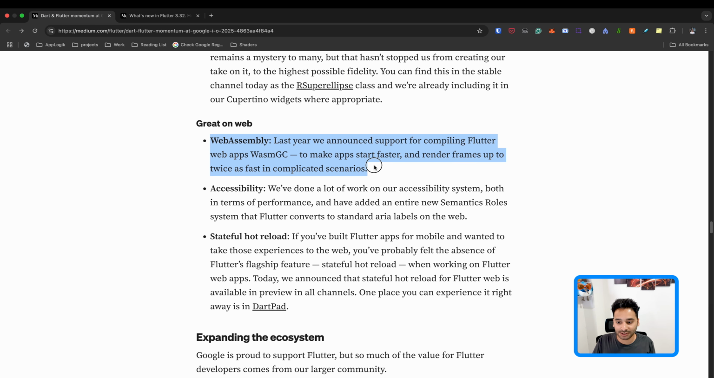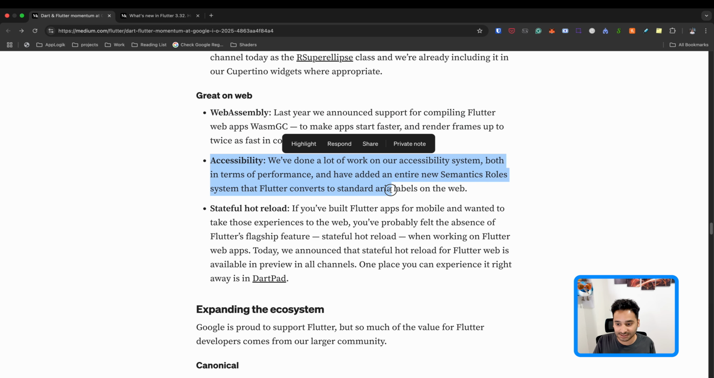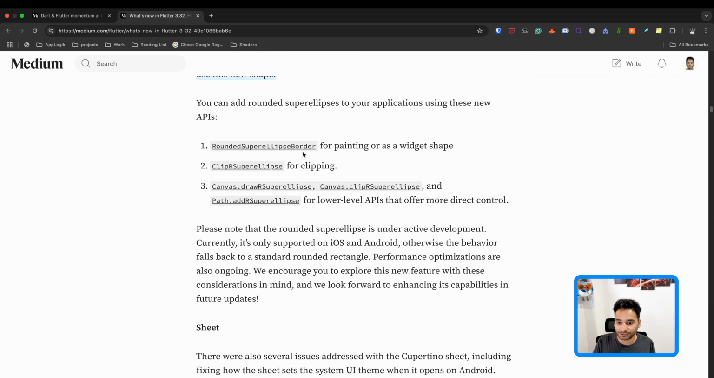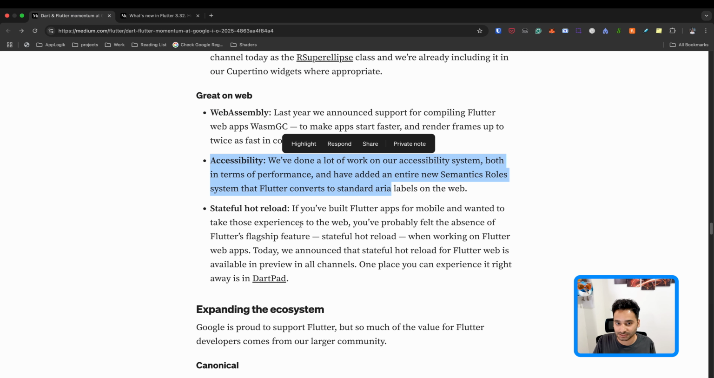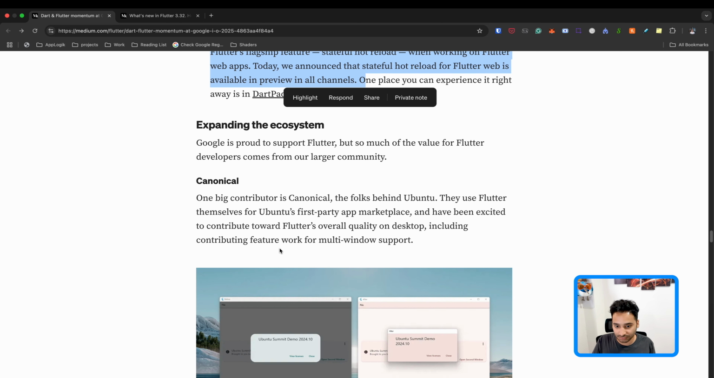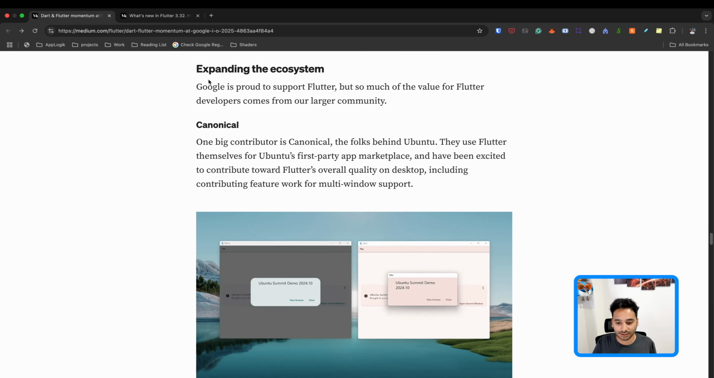Here we have WebAssembly, which is not new. We already had it in past releases, and there are some changes in accessibility that are explained inside the Flutter article. After that, I'm going to go through the Flutter article because it is more detailed. And again, it is the hot reload for web that we already talked about. Here we have the changes in the ecosystem.